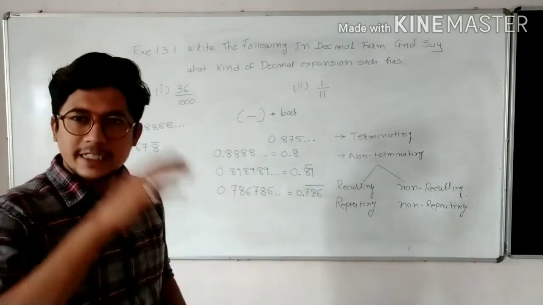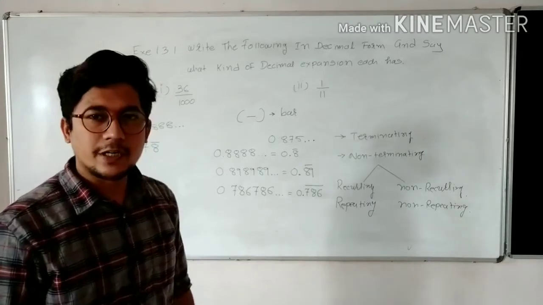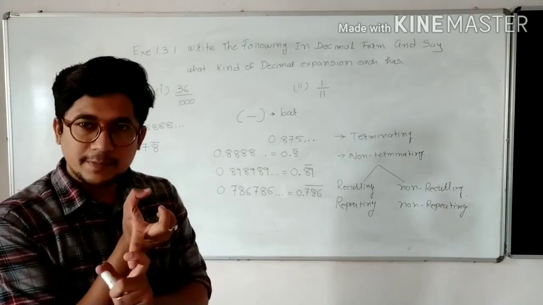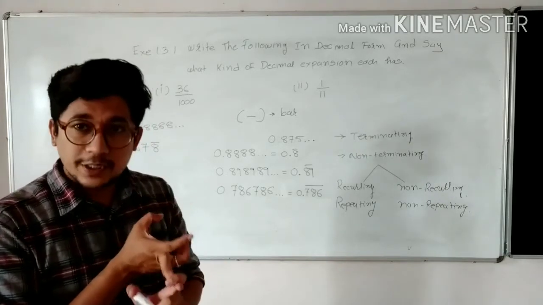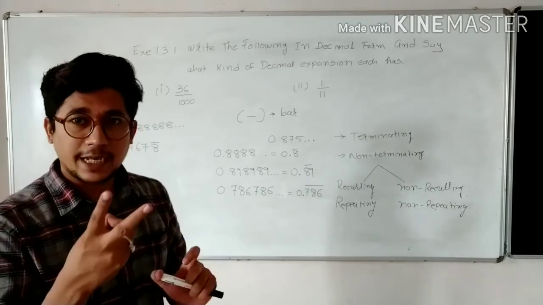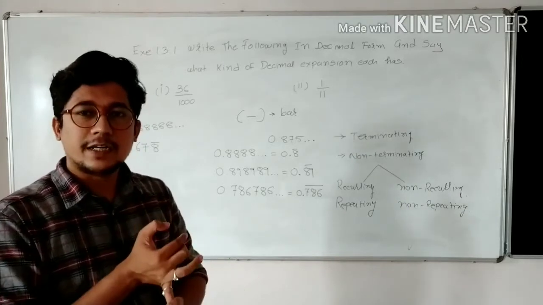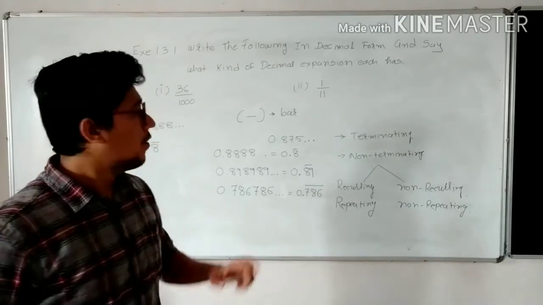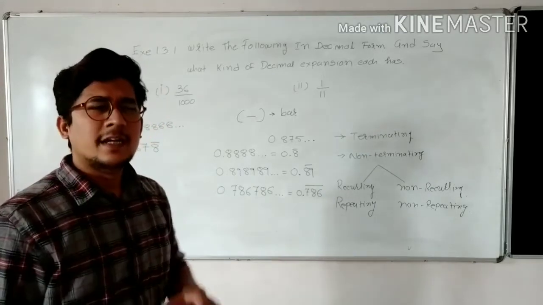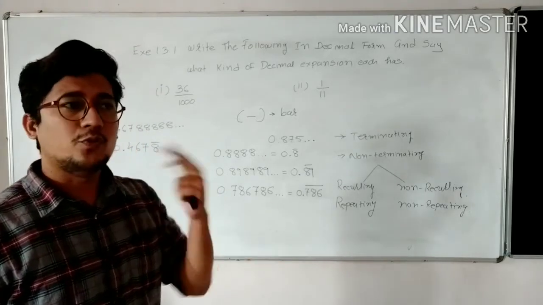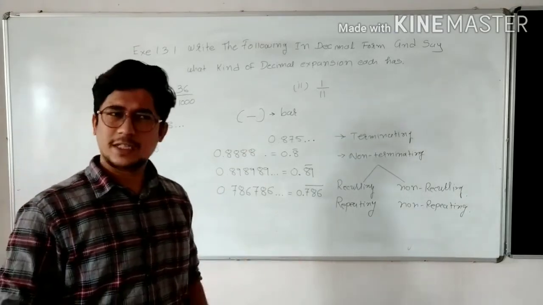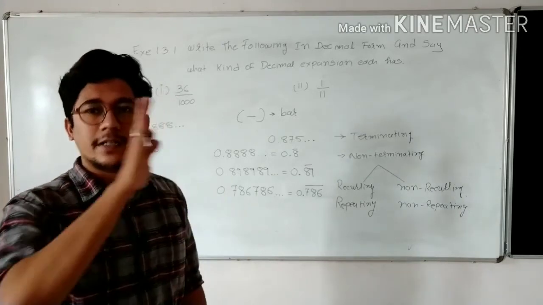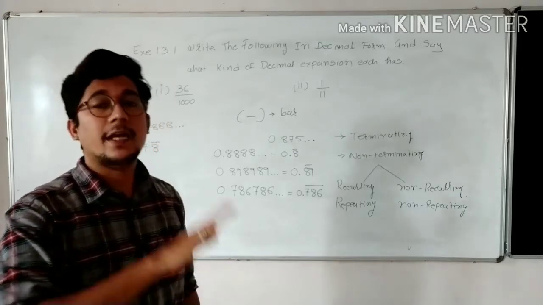Any decimal expansion of a rational number has only four major types. First, it is terminating. Second, it is non-terminating. Non-terminating has two types, recurring and non-recurring, or I can say repeating and non-repeating. For repeating you can also say one digit repeating, two digit repeating, three digit repeating and so on, but that is not necessary. You only have to remember terminating, non-terminating, repeating and non-repeating.